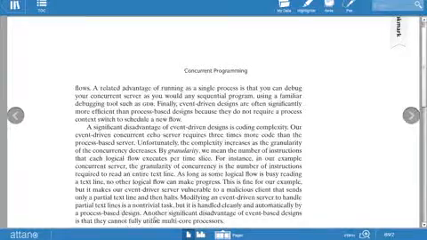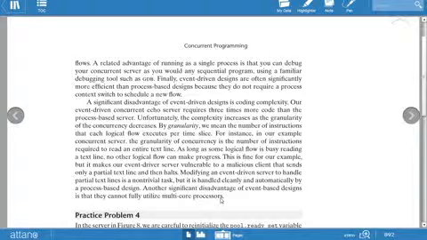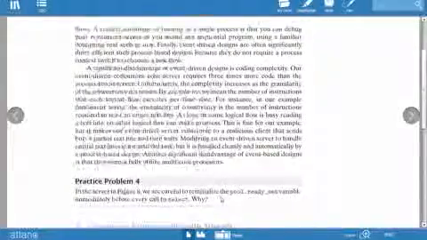Another disadvantage is that it cannot fully utilize a multi-core processor. So the advantage is sharing between logical flows. The disadvantages are code complexity and the underutilization of multi-core processors.